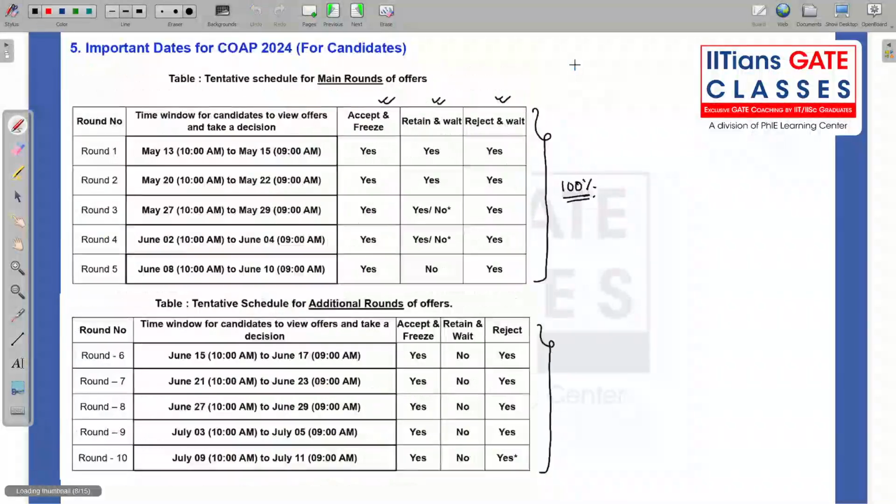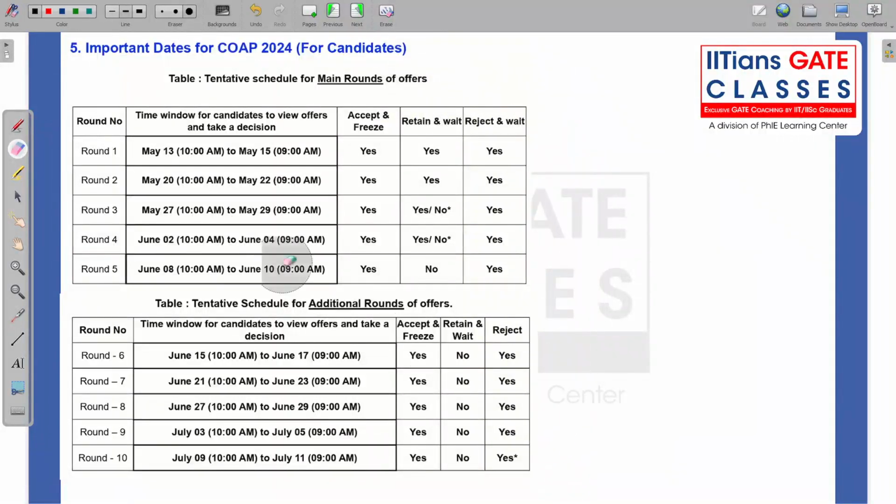Okay. So suppose, first let me clear all this. Suppose you are eligible in 10 branches in different IITs. Okay, so let me name those branches as B1, B2, B3. I am assuming that you are eligible in 10 branches. Okay, and you are putting these in your priority order.